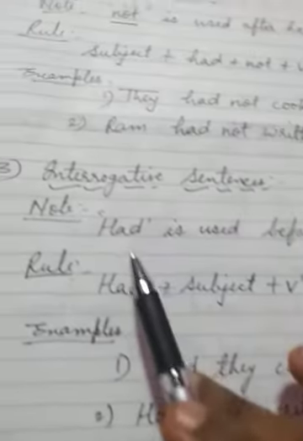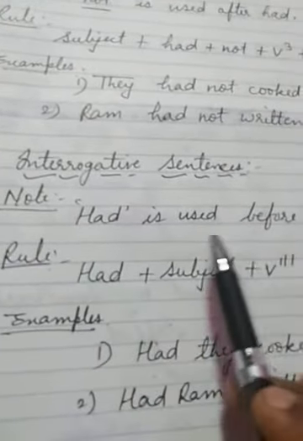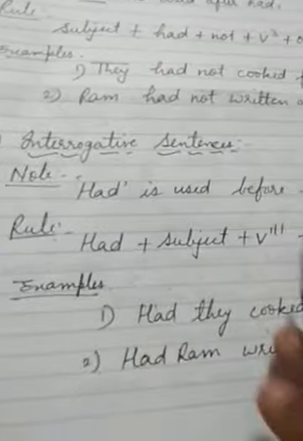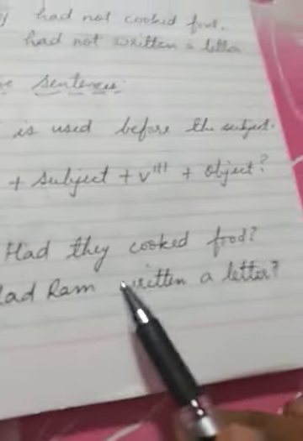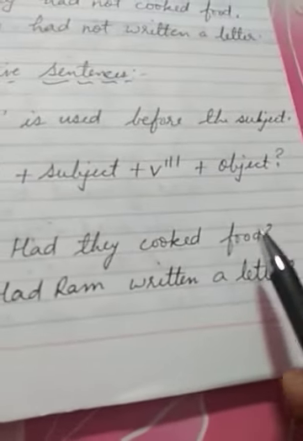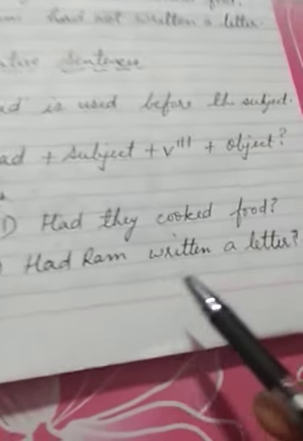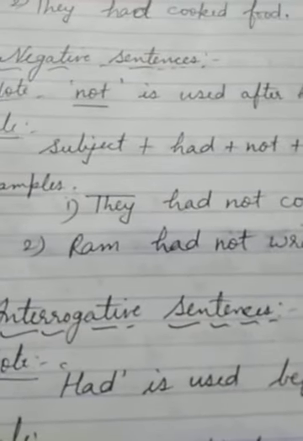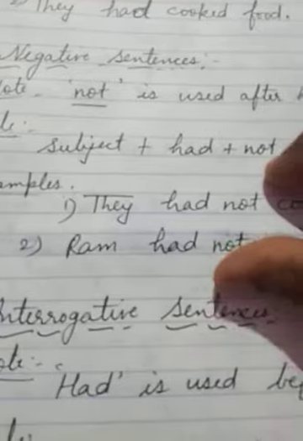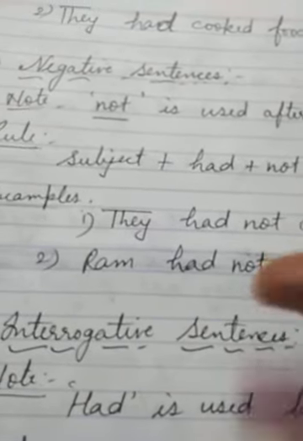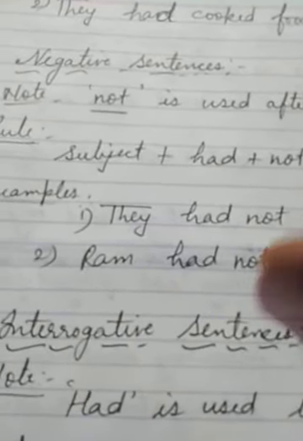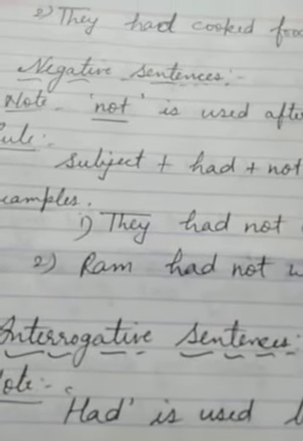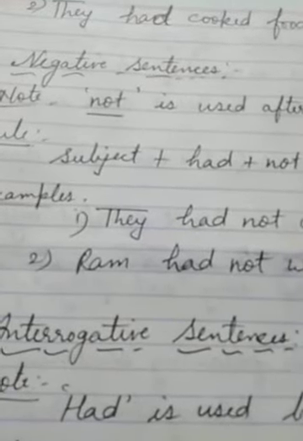Example, see here, these are examples of interrogative sentences. Had they cooked food? Question mark. Had Ram written a letter? Question mark. So you also try to take a single sentence and change it into all the forms like affirmative, negative, interrogative, interrogative negative, like this.